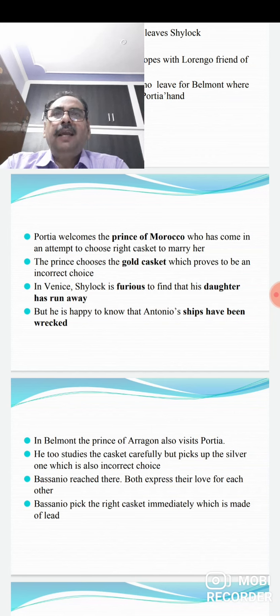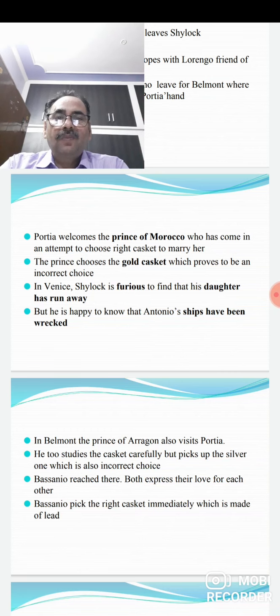And they made an attempt to choose the casket, but they all failed. So one of them was the Prince of Morocco. He also could not choose the right casket. And what did he choose? He chose the gold casket. And that was the incorrect choice.